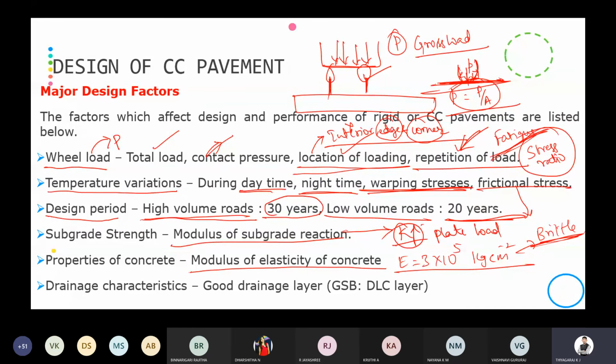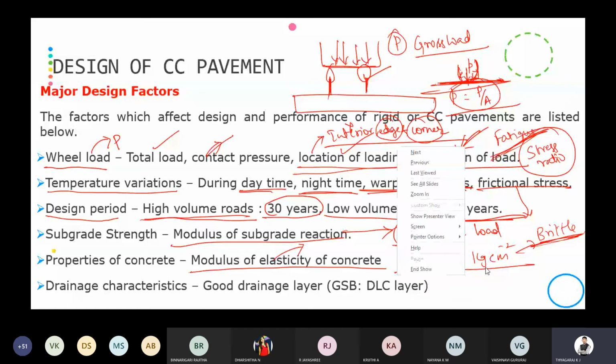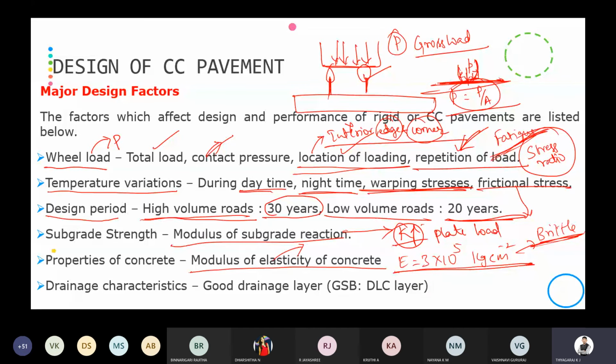But if you go for the flexible pavement, that is the bituminous concrete pavement, you can't break that pavement easily, because of the high Young's modulus of bitumen material. But because of the lesser Young's modulus, we are going to have a lesser strength of concrete.